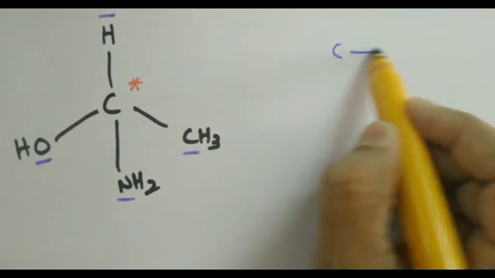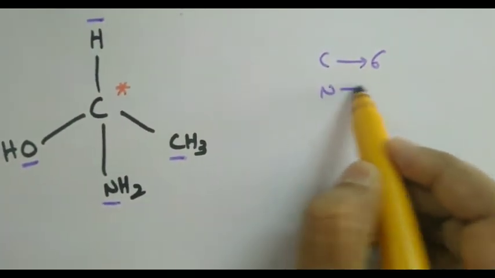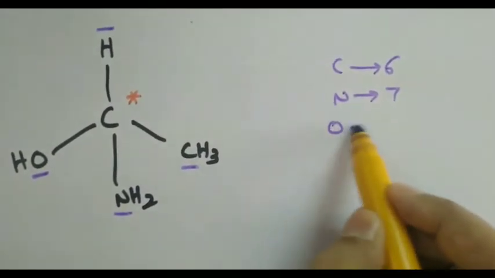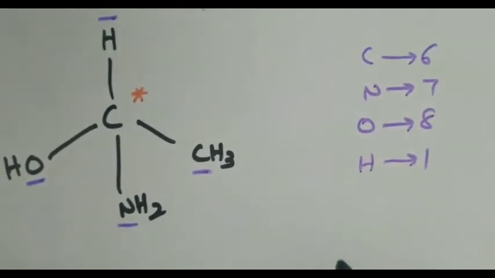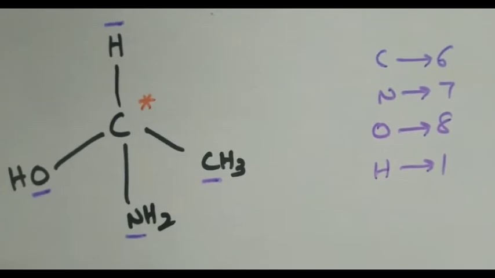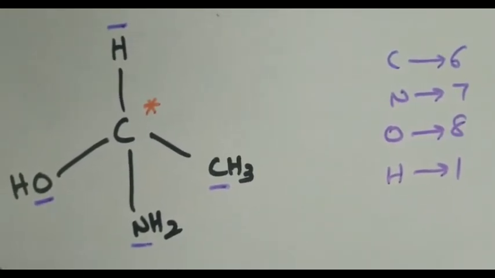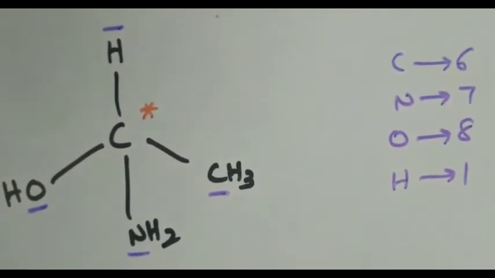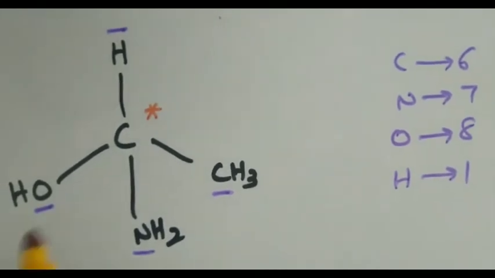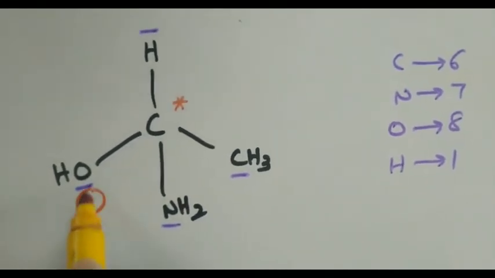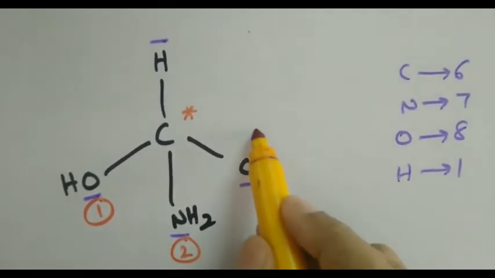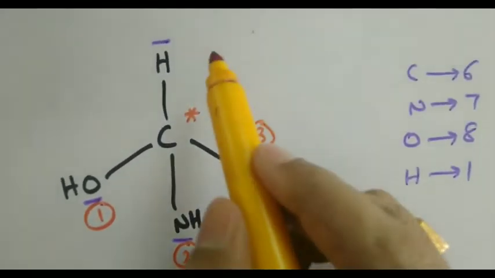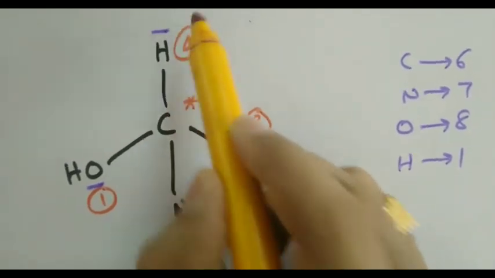For carbon the atomic number is 6, for nitrogen 7, for oxygen 8, and for hydrogen 1. Therefore, out of all these groups, because the atomic number of oxygen is highest, it should be given top priority. So OH should be given priority number 1. Then the turn goes to NH2. Then the turn comes to CH3, and the lowest priority group here is hydrogen.